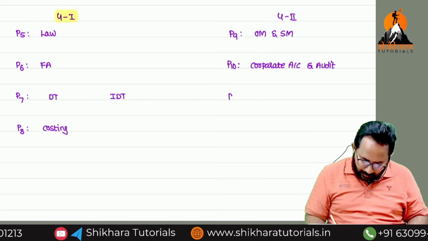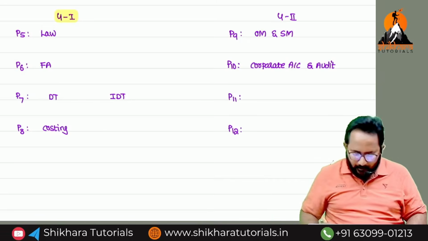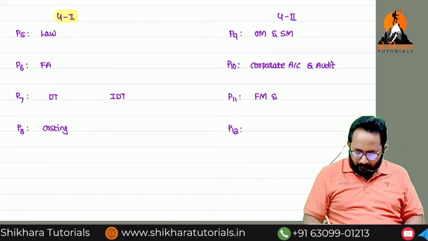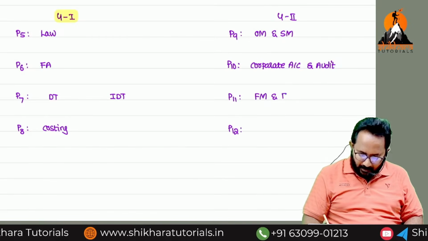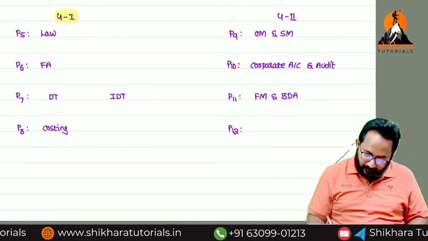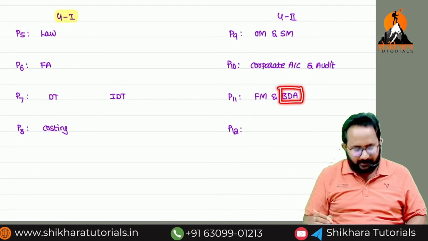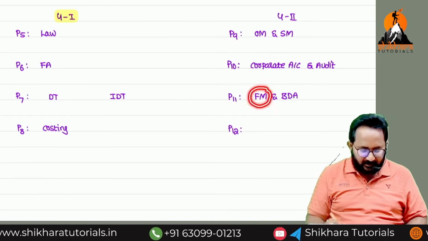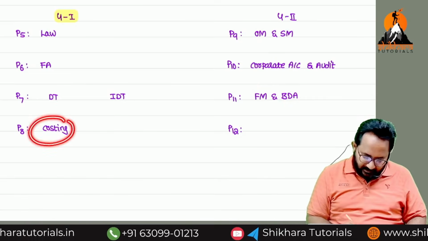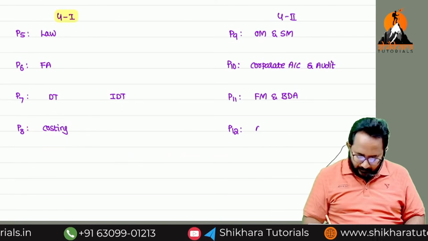Next, paper number 11 and paper number 12. Any idea about paper number 11? Financial Management and Business Data Analytics, BDA. Here FM is 80 marks, BDA 20 marks. Business Data Analytics is a pure theory topic. Financial Management means nothing but problematic only. Next, Management Accounting. Here costing is there, and it is in continuation of that costing.